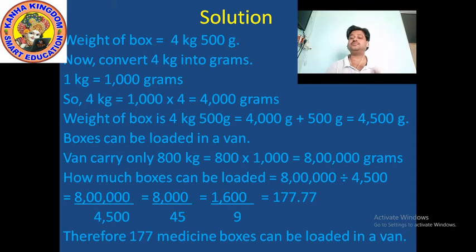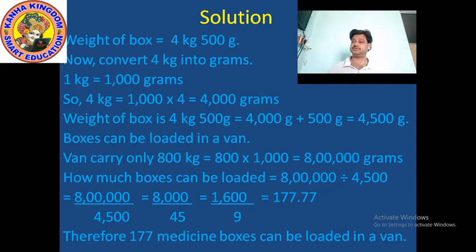So 800 multiplied by 1000 equals how much? It becomes 8 lakhs.